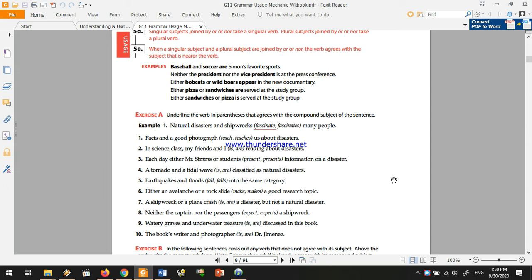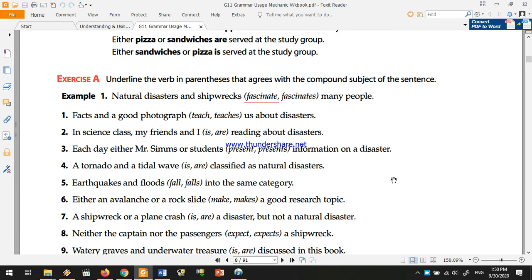Let's look at some examples. Example 1: Natural disasters and shipwrecks fascinate many people. This is a regular compound subject and it's plural, so we use a plural verb. Number 1: Facts and a good photograph teach us about disasters. The correct answer is teach, because this is a regular compound subject. In science class, my friends and I are reading about disasters, also a regular compound subject.